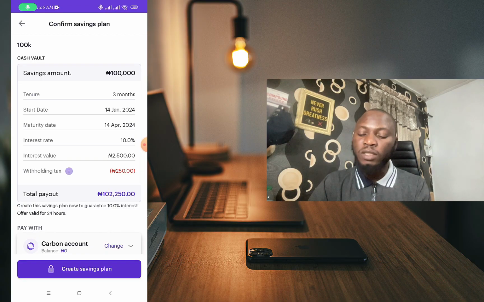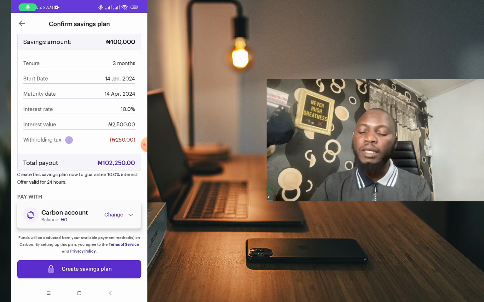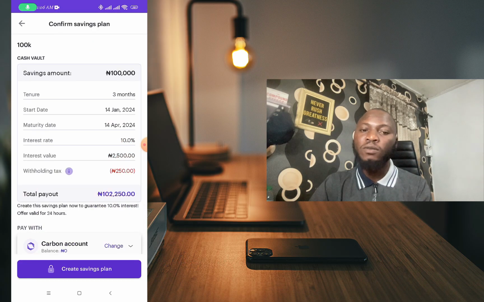So let me click on proceed and see if they have removed the tax or not. So they haven't removed the tax. You can see tax is 250 naira, and at the end of the day we'll be getting 2,250 naira interest on 100k savings for 3 months.